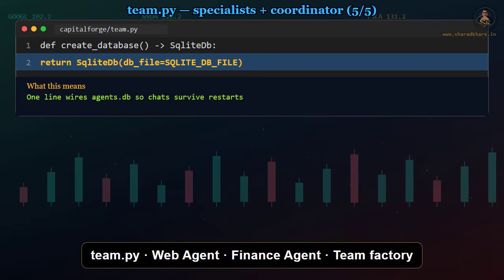Agent team. It builds both agents, then returns a team. Name is Web plus Finance team, so you can spot it quickly in Agent OS. Members equals the list of web agent and finance agent. Those two are the workers. The team itself also gets OpenAI chat and markdown true, so the coordinator can write a clean synthesis. It returns the team with the DB file set to the SQLite DB file. That one line is why your research chat survives a restart.